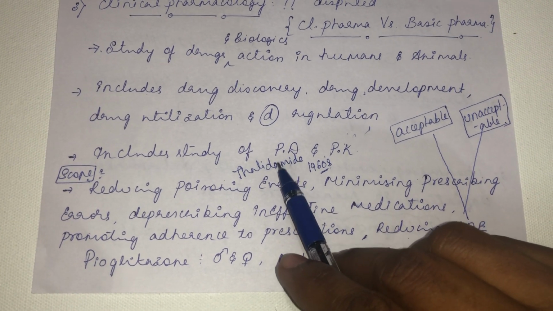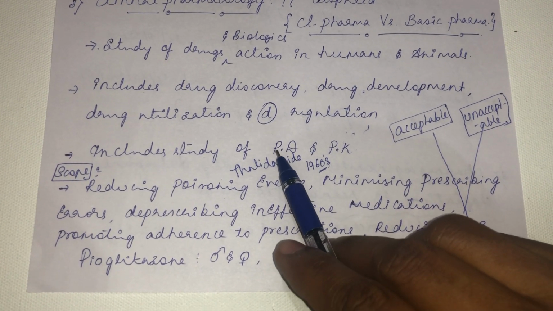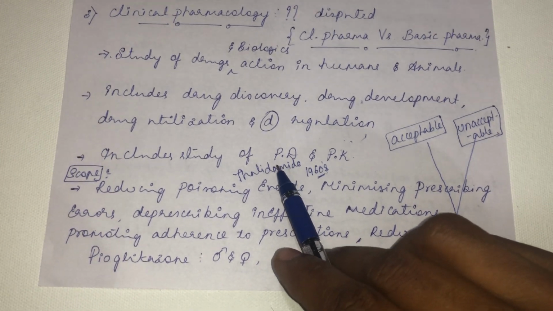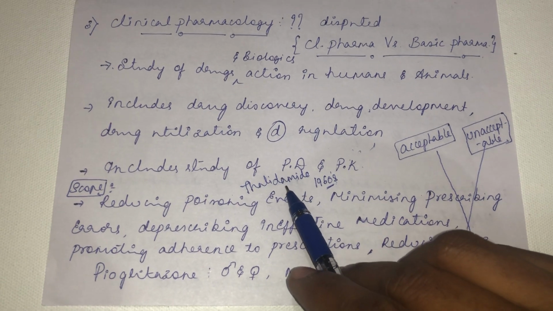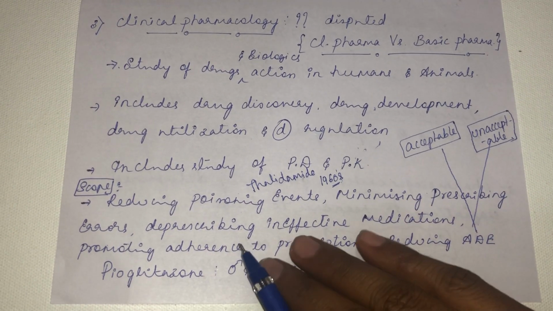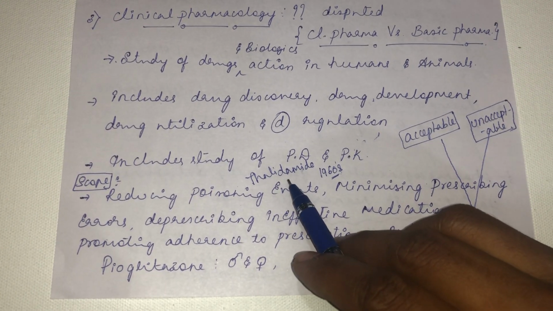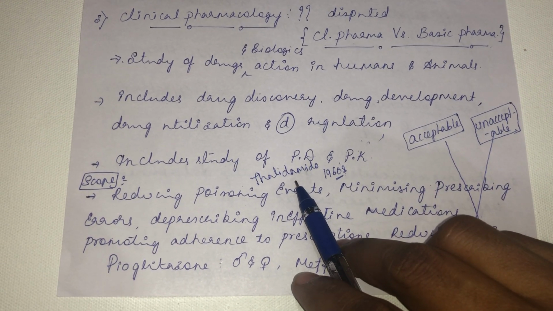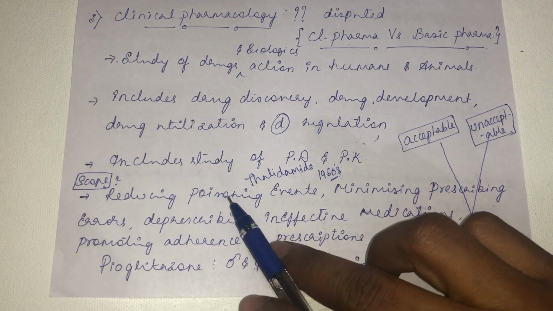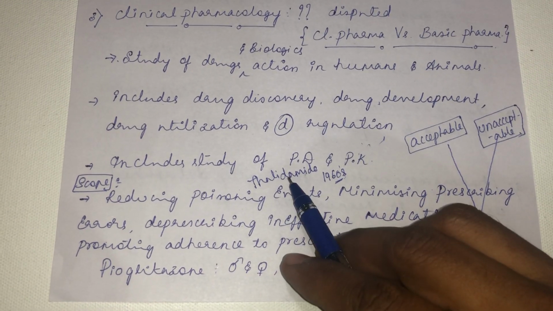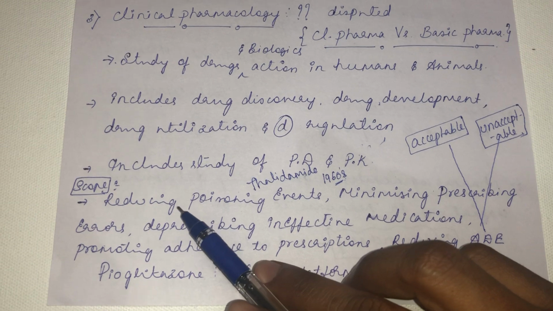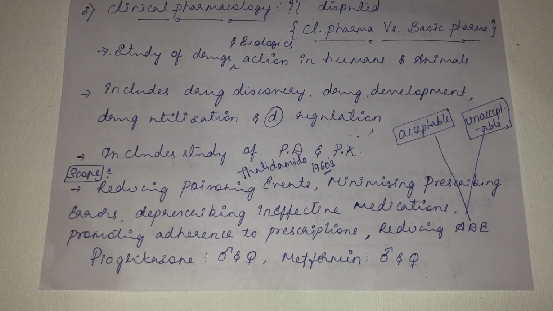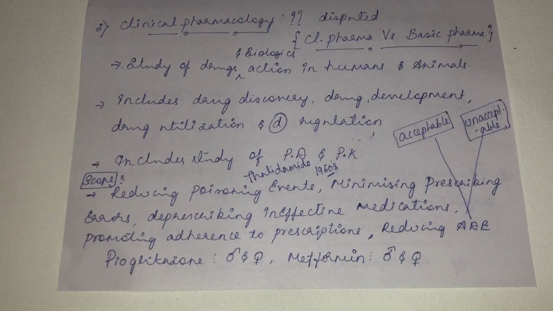Later on, it was found out that thalidomide caused fetal defects. It used to lead to phocomelia, so a limb defect was produced by thalidomide. Once that report came in about thalidomide, the drug regulatory agency banned the usage of thalidomide and reduced future poisoning events out of its usage. So the major scope of clinical pharmacology: it reduces poisoning events, then minimizing prescribing errors.